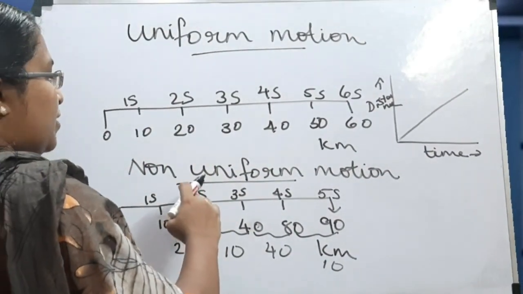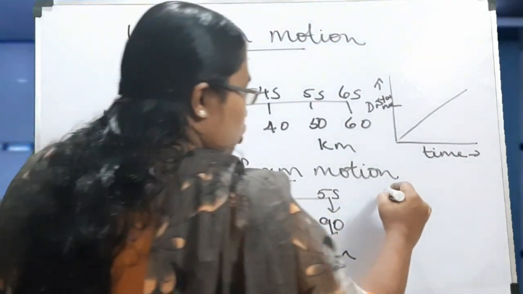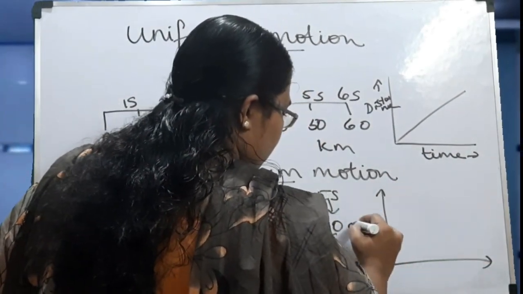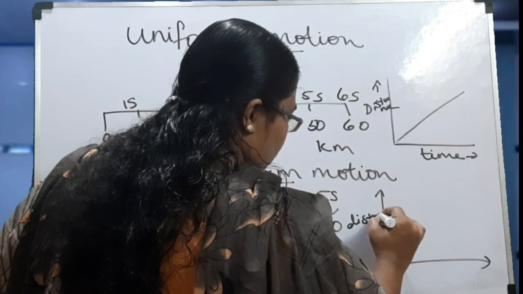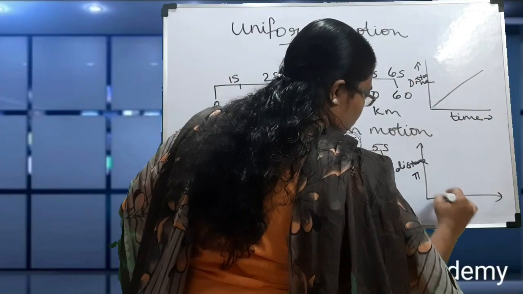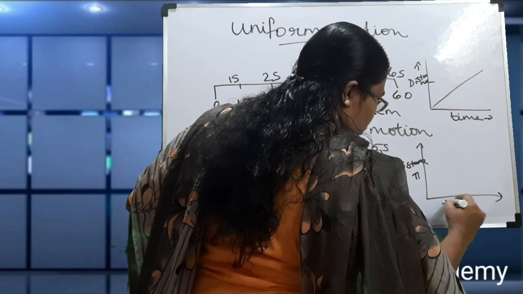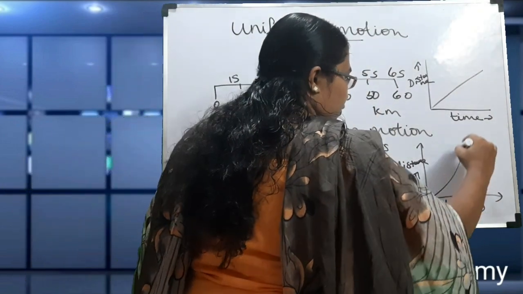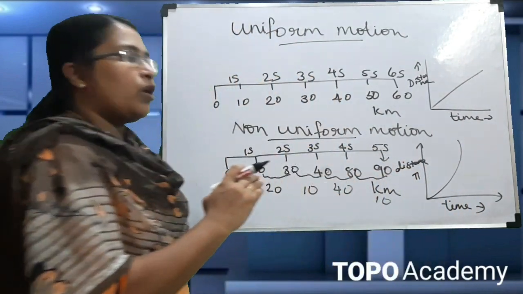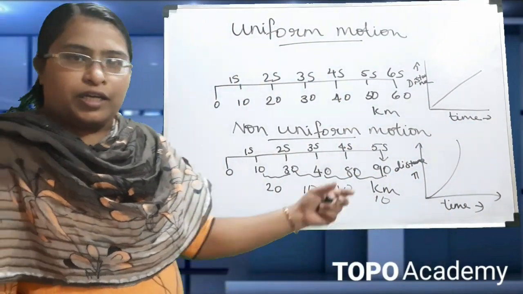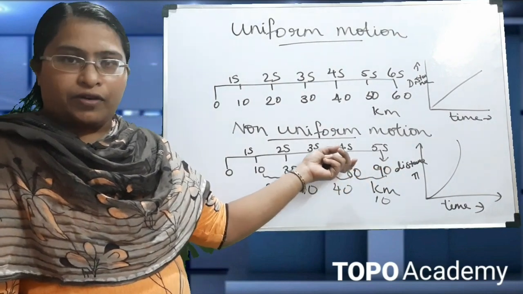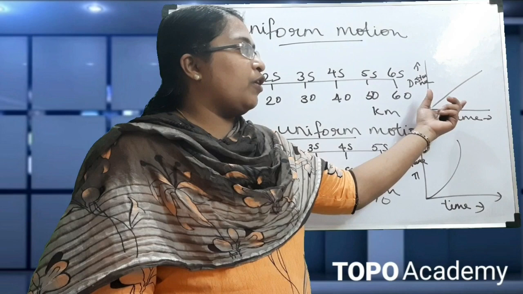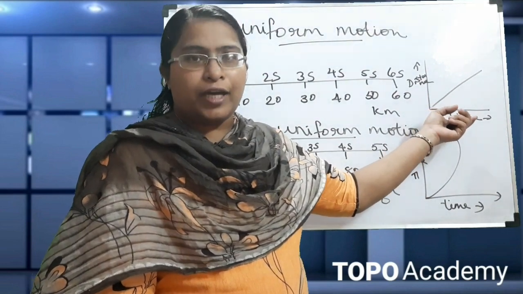Next is non-uniform motion. If you draw the distance time graph for this one, we get a curve. We get a curve because it is not covering equal distance in equal interval of time. So in case of non-uniform motion we get a curve, and in case of uniform motion we get a straight line.